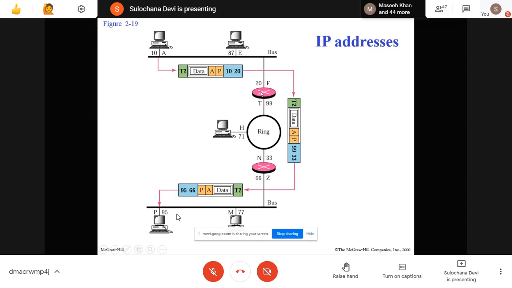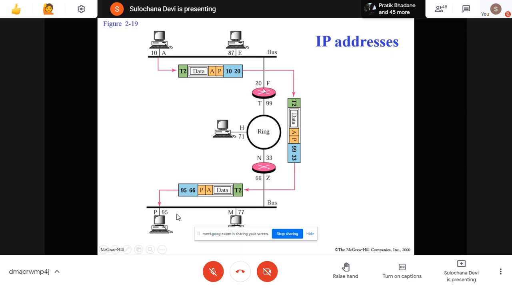Now you see here, this router is connected to two networks. It is connected to one network which is using bus topology. You remember topologies? Here there is one single common line on which these different machines are connected. So this router is connecting these two different types of network. It is connected to this network on this particular interface. On every interface, it will have a different MAC address and different IP address. So this router has F as the IP address and 20 as the MAC address for this interface.